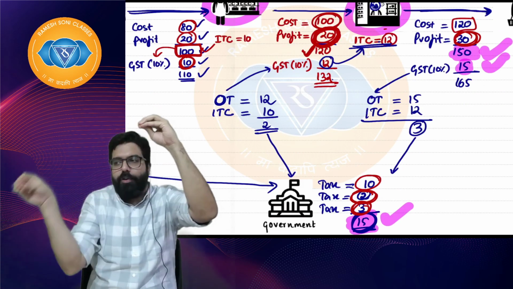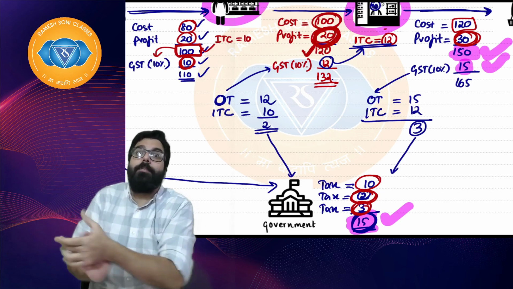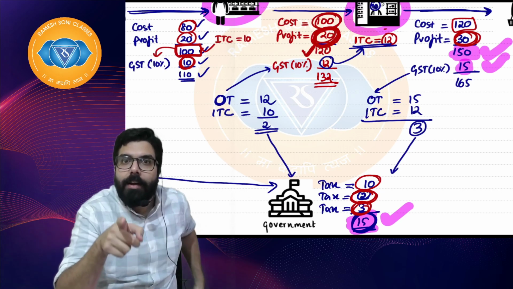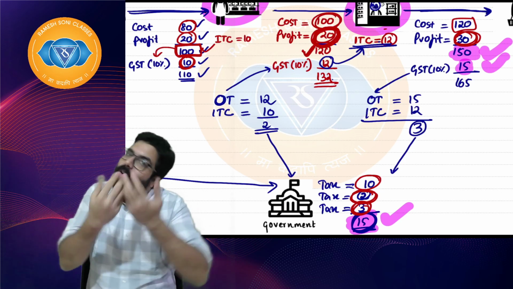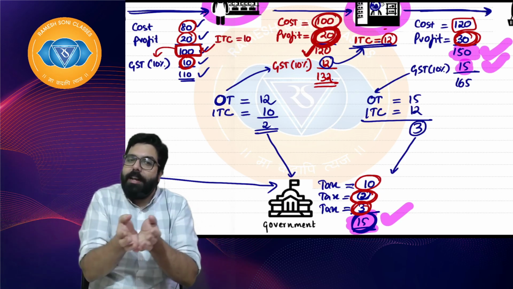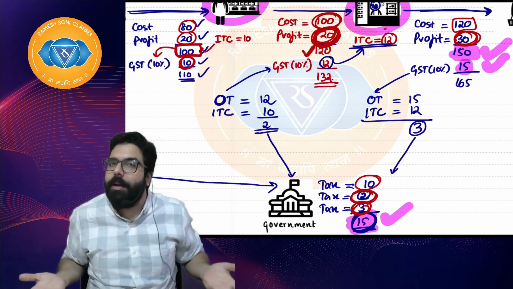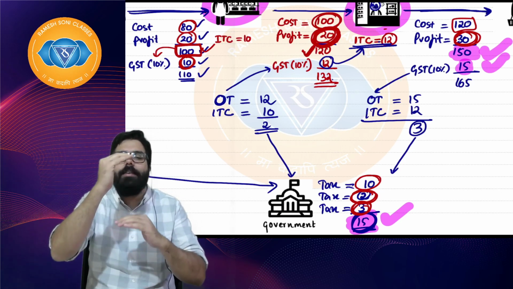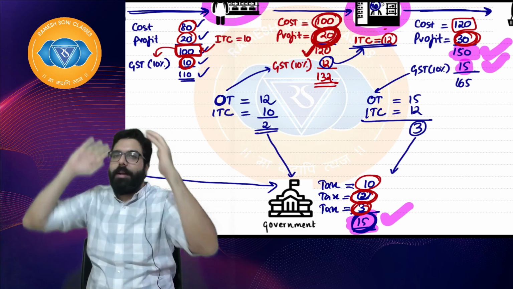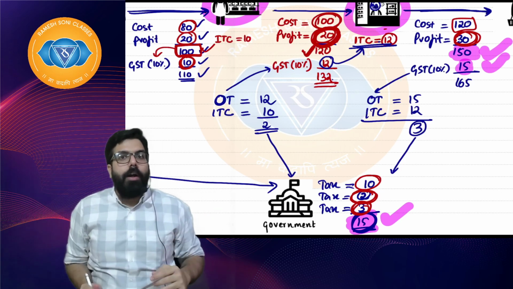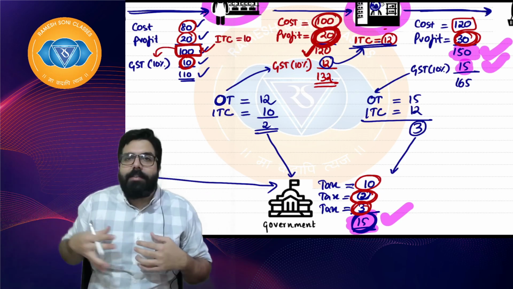So if you see, whatever value addition you do, the government will get the tax. If you don't do any value addition, the government will also not get your tax, because partner means partner in crime. If you make profit, the government will make profit. If you don't make any money, the government will not make any money. I hope everyone is clear. The time you add some value, the government gets money. Are we clear, everyone? Sir, 100, 100, 100, 100, all are selling at 100. Baba, I will sell at 100.